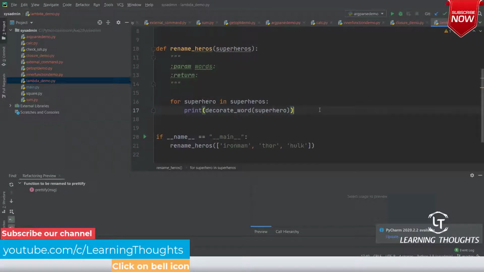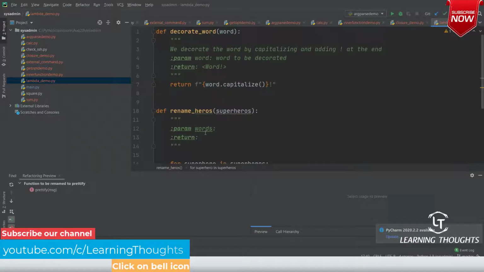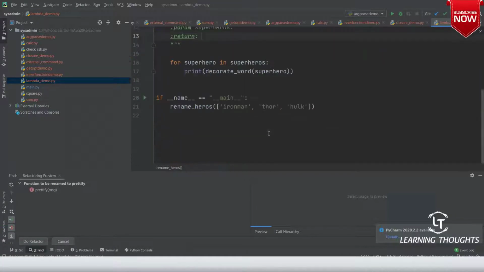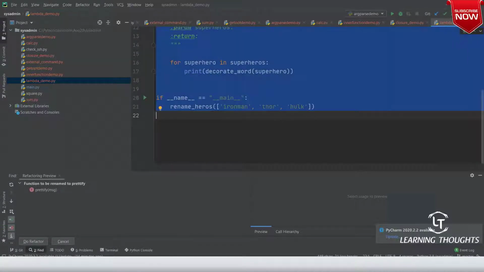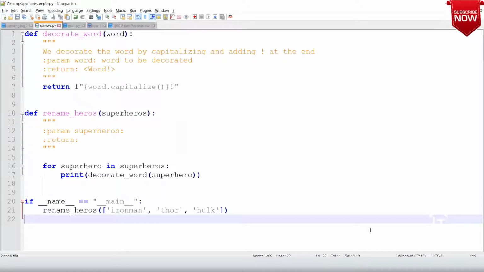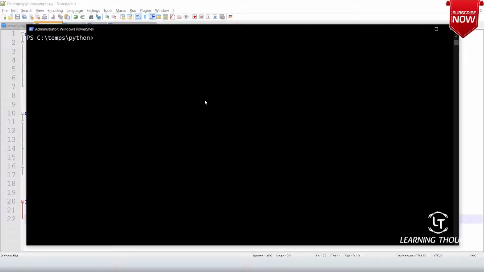So we should basically get the stuff. Now let me copy this, paste it in sample.py, and run this program. Python sample.py. Are you getting Iron Man, Hulk, and Thor?